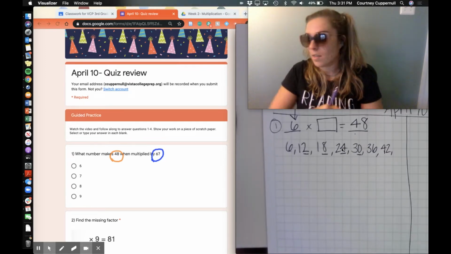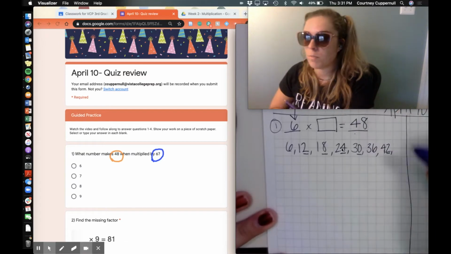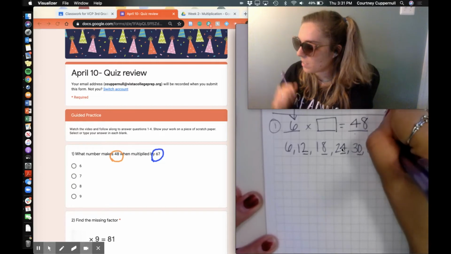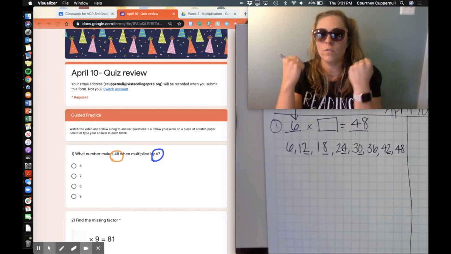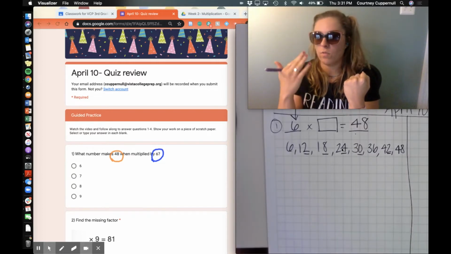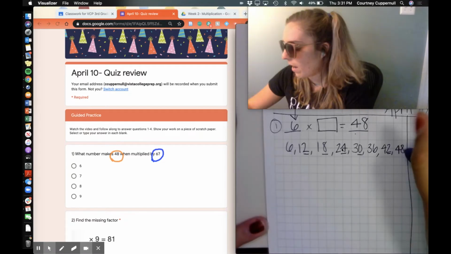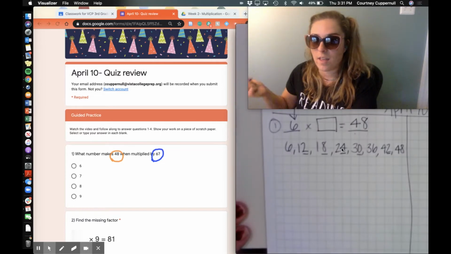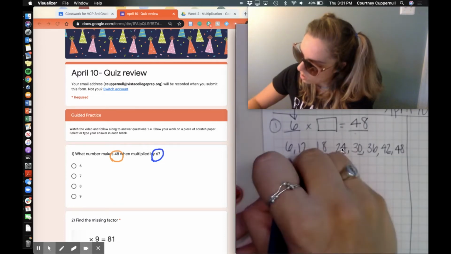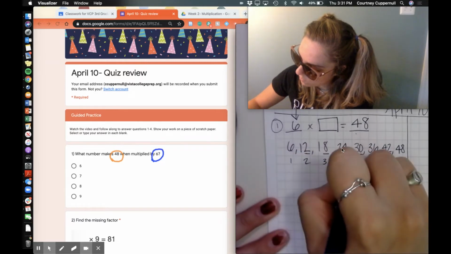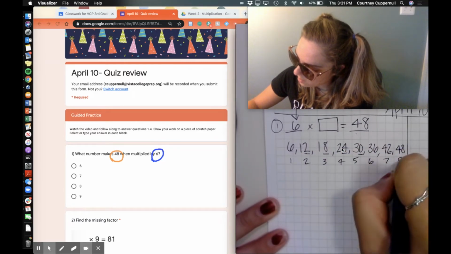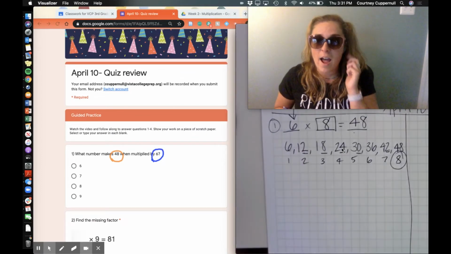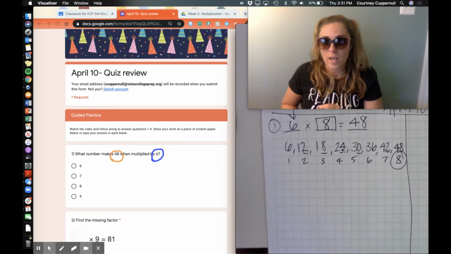42 plus 6, you can either do, there's a 2 in the ones place, 2 plus 6 equals 8 in the ones place, and then I haven't touched my 10. Or you can think to yourself, 42, 43, 44, 45, 46, 47, 48. And we finally got to 48. So I remember I stop once I get to my product, and I think, how many times did I have to count by 6? 1, 2, 3, 4, 5, 6, 7, 8. So the number that goes into that blank is 8. If I have to have 6 groups, 8 will go in each.